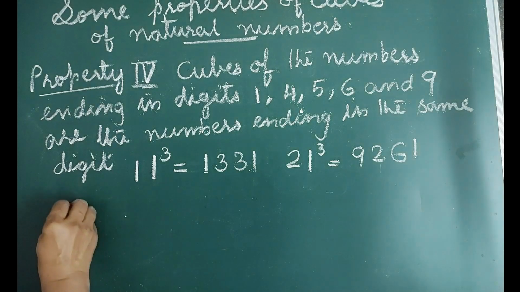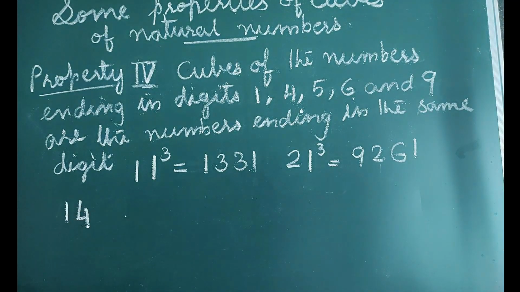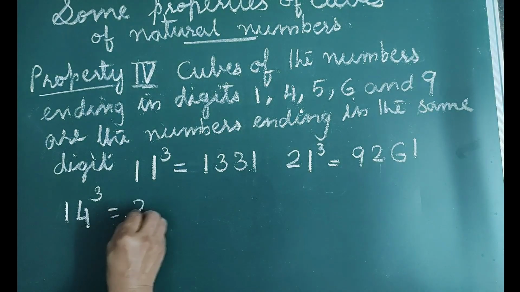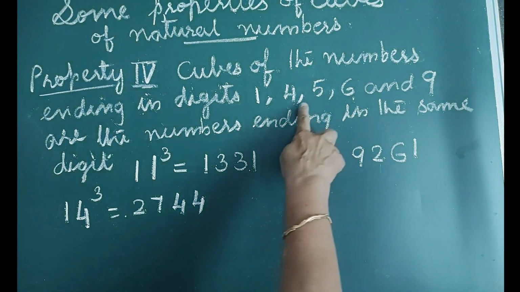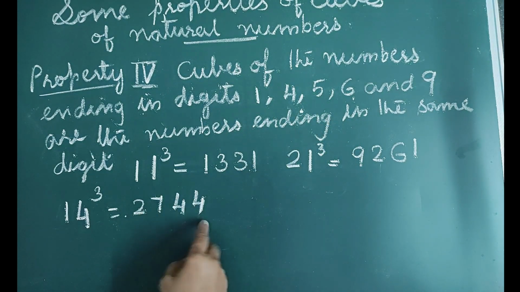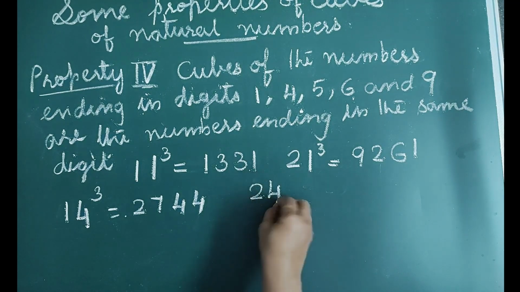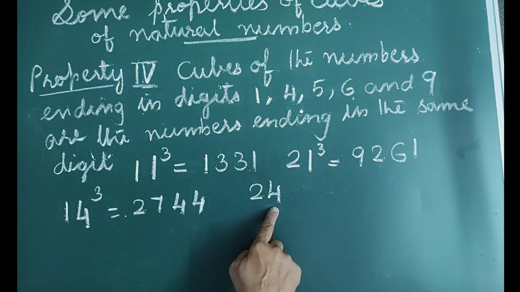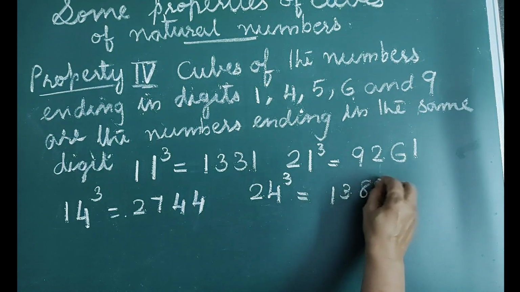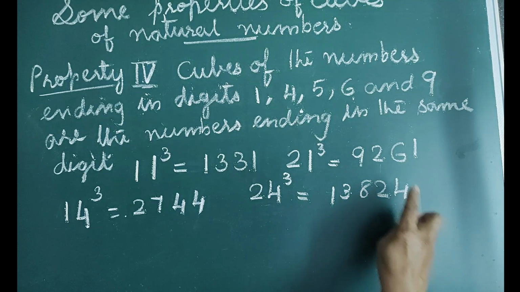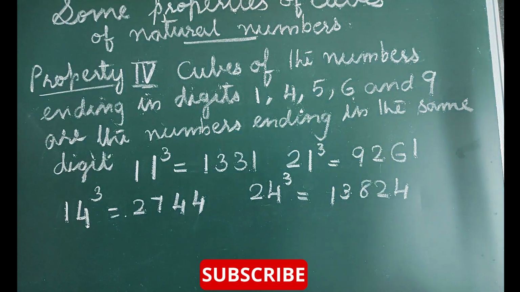Now, 14 is a number ending in digit 4 and the cube of 14 is 2744, is a number ending in the same digit. Another example 24. 24 is ending in digit 4 and its cube is 13824, is a number ending with the same digit.